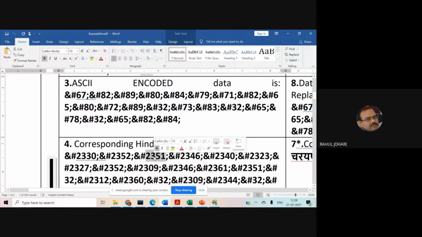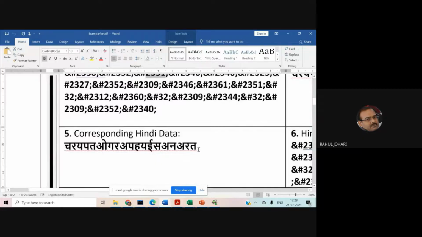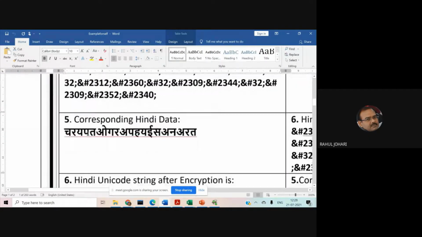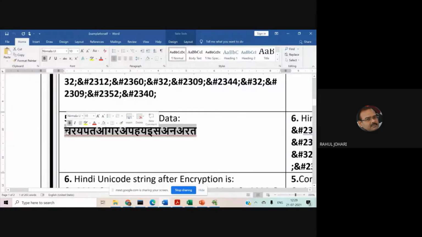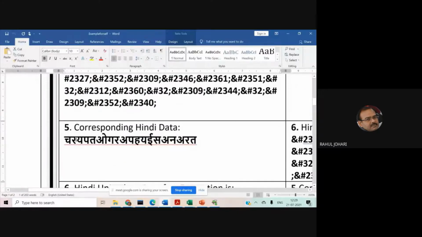So that is how we go through "cryptography is an art." The corresponding Hindi data, if we replace character by character, is Cha, Ra, Ya, Pa, Ta, O, Ga, Ra, A, Pa, Ha, Ya, I, Sa, Na, Ra, Ta. Now 2330 is replaced by its corresponding Hindi character. In the same way, 2352 is replaced by its corresponding Hindi character, which is Ra. So that's how we get "cryptography is an art."